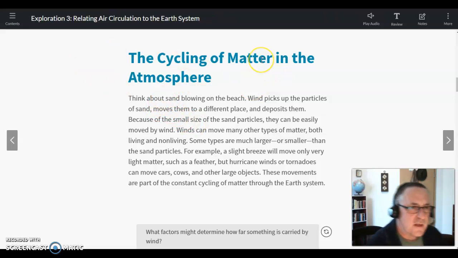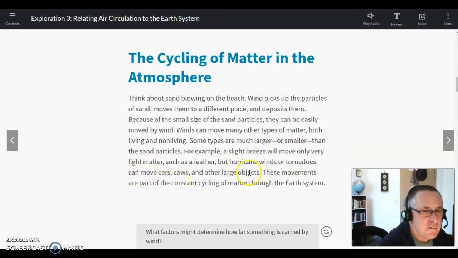All right, the cycling of matter in the atmosphere. So we've got, think about sand blowing on a beach. Wind picks up these particles of sand, moves them to a different place, and deposits them. Because of the small size of the sand particles, they can easily be moved by wind. Wind can move many other types of matter, both living and non-living. Some types are much larger or smaller than the sand particles. For example, a slight breeze will move only very light materials such as a feather, but hurricane winds or a tornado can move cars, cows, and other large objects. These movements are parts of the constant cycling of matter through the Earth system.